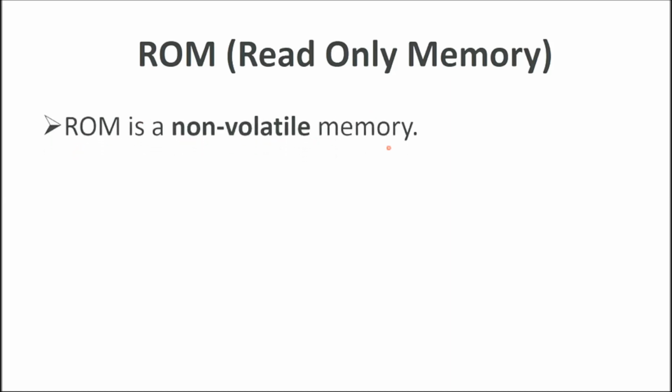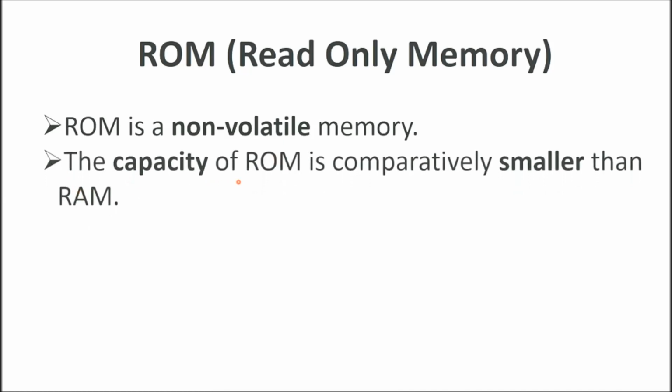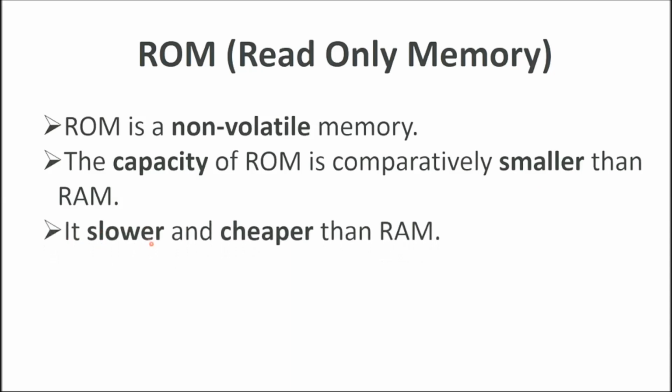Now let's discuss ROM memory, read-only memory. Unlike RAM, the ROM memory can't be directly accessed by the CPU. The data is first transferred to the RAM, and then the CPU can access that data from the RAM. ROM is a non-volatile memory. The data inside the ROM is retained even if the power of the CPU is switched off. The capacity of ROM is comparatively smaller than RAM. It is slower and cheaper than RAM.